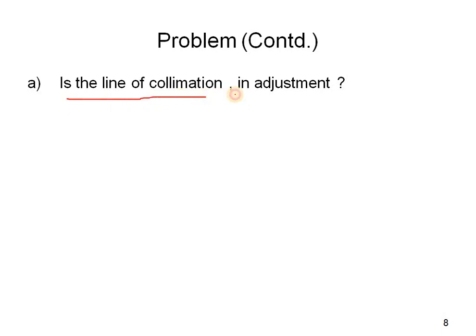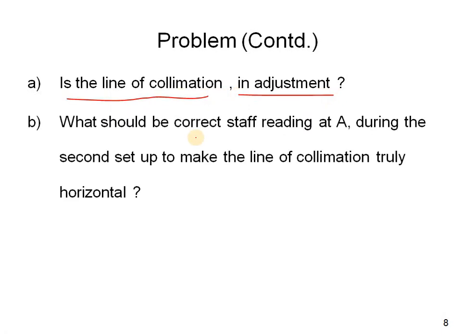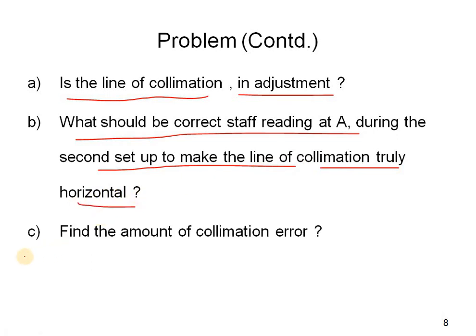Is the line of collimation in adjustment? What should be the correct staff reading at A during the second setup to make the line of collimation truly horizontal? And find the amount of collimation error. So these three we have to find out now.